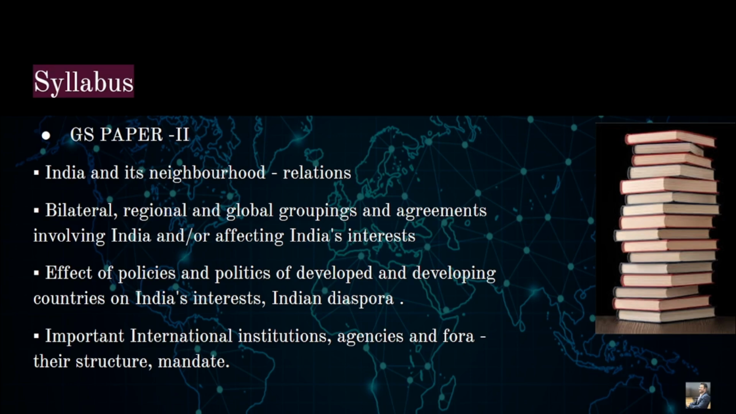So this is the relation that we are going to shape with our neighborhood, right? And that is why UPSC also gives a lot of emphasis on India and its neighborhood, that we are going to see in the course of our journey, in the course of our lecture.